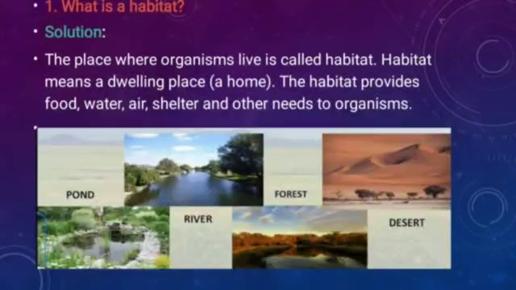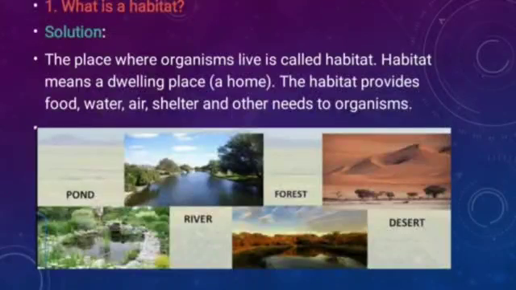Here some pictures of habitats are given. Pond is a habitat of many aquatic animals and plants. Forest is also a habitat of many animals and plants. Desert is the habitat of many animals like camel, snake, rat and plants like cactus. River is also a habitat of many aquatic plants and animals. These are all different habitats.